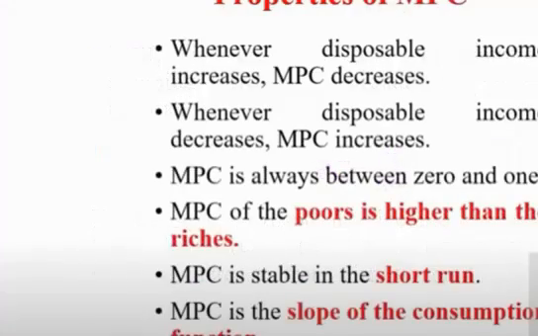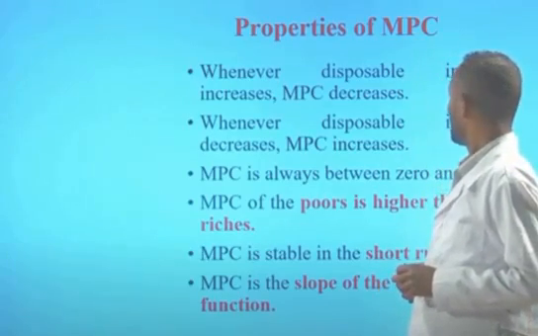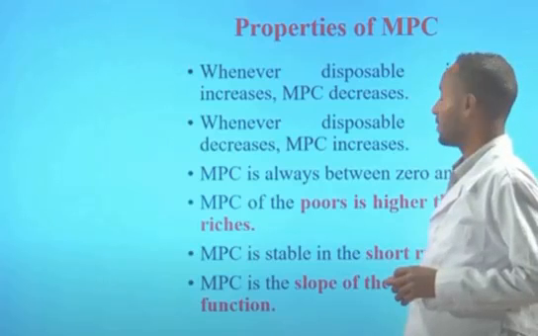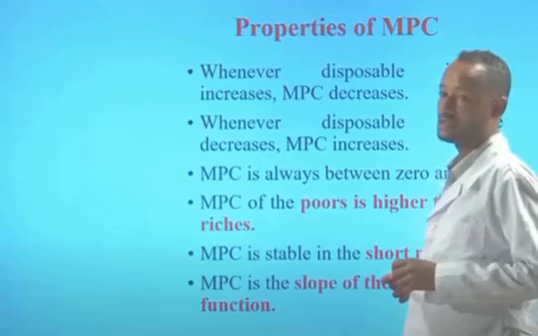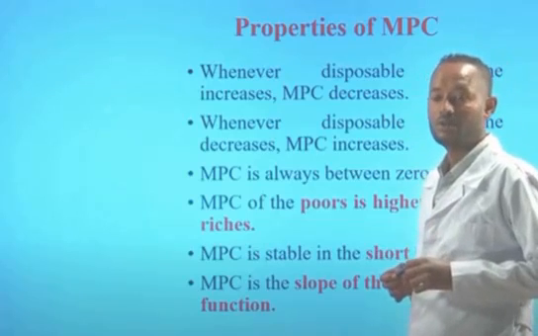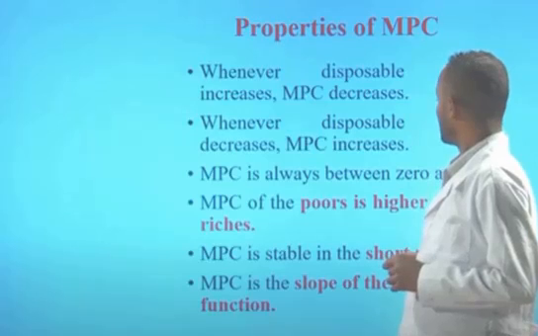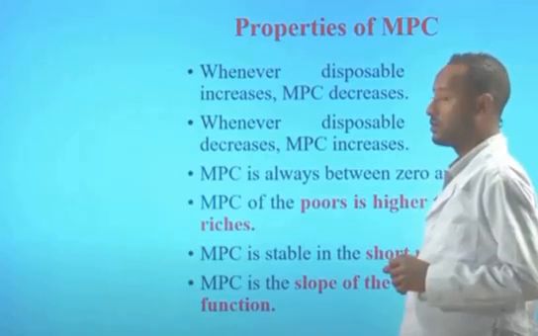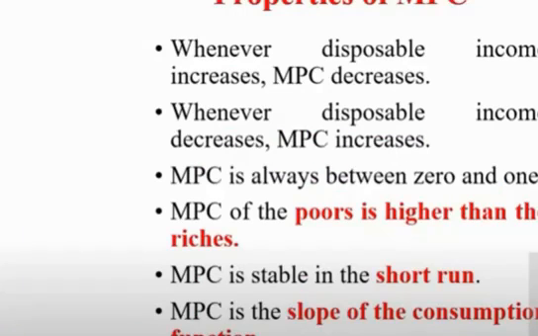Now let's see the properties of marginal propensity to consume. Whenever disposable income increases, MPC will decline. That means MPC and disposable income are inversely related. Whenever disposable income decreases, MPC increases. MPC is always between 0 and 1. It lies between 0 and 1. It is not above 1 or below 0.